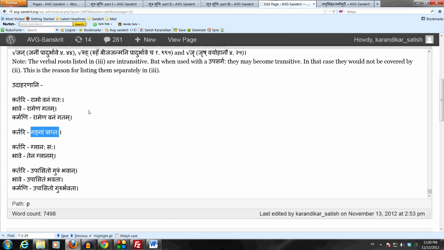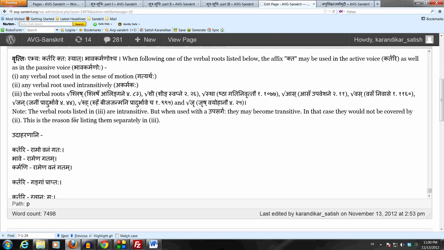So as long as there is some kind of motion involved, this affix kta may be used kartari as well as bhavakarmanoho, following that verbal root. Okay, so that is with regard to motion. This is a very important class of verbal roots following which the affix kta may be used kartari.